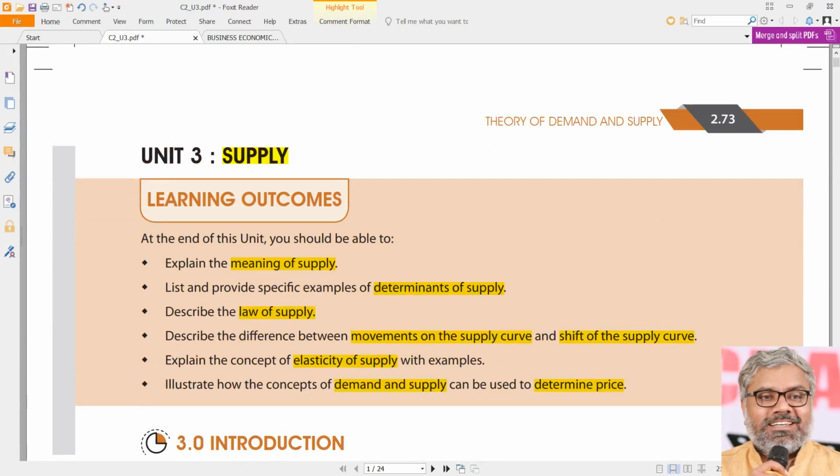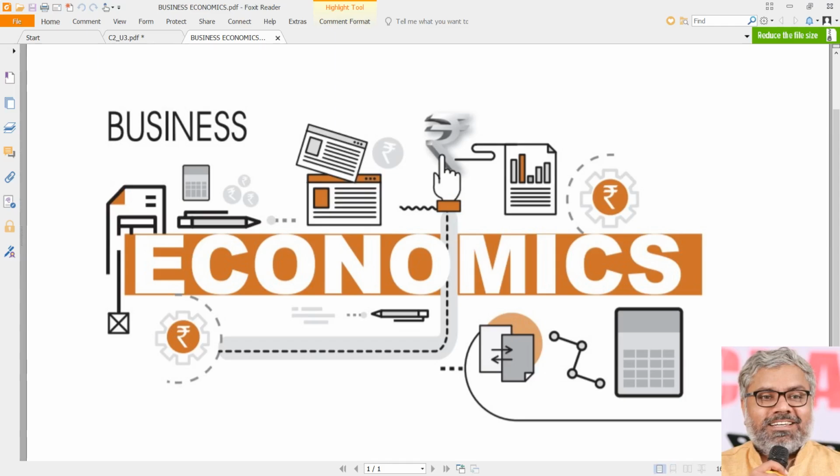With that, we will conclude today's discussion. And in the next session, we will continue with the law of supply and also understand the difference between movements on the supply curve and shift of the supply curve. More or less the same as what we already discussed in demand. But determinants of supply and determinants of demand are not the same, if you observe, except that price is one of the major factors. Determinants of demand are completely different in dimension. Determinants of supply are also completely different in their own dimension.